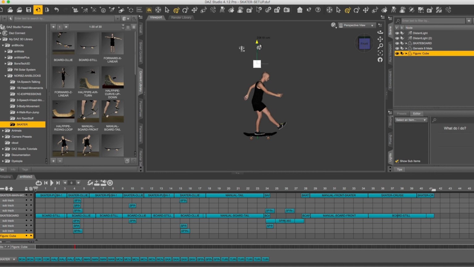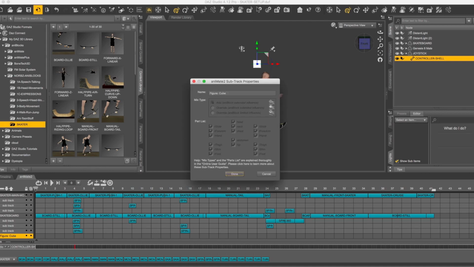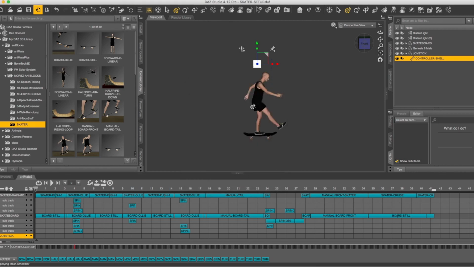Now this is going to be our pivot point, and I converted it to a figure so that we can control it with our ANI blocks or on the timeline. So now I'm just going to take this and call it joystick, and inside it, we'll rename that to controller shell. That'll be our shell. And now down here you'll notice it's also generated a new ANIBLOCK timeline lane, so we'll double click that and rename this to also be joystick, so that everything is nice, seamless, and we understand what's what.